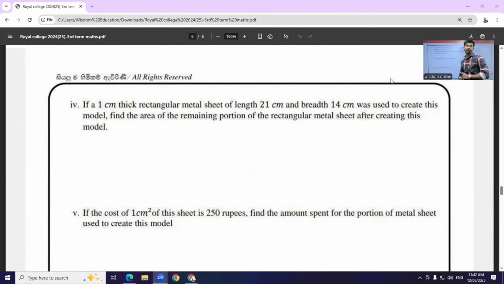If a 1 centimeter thick rectangular metal sheet of length 21 centimeter and breadth 14 centimeter was used to create this model, find the area of the remaining portion of the rectangular metal sheet after creating this model.